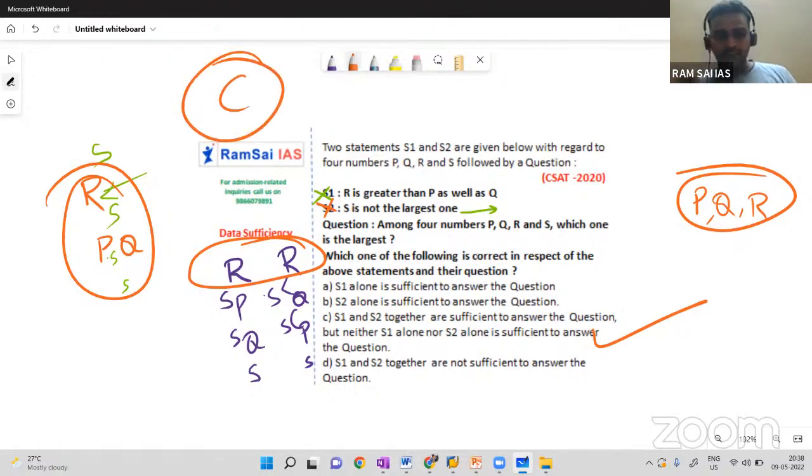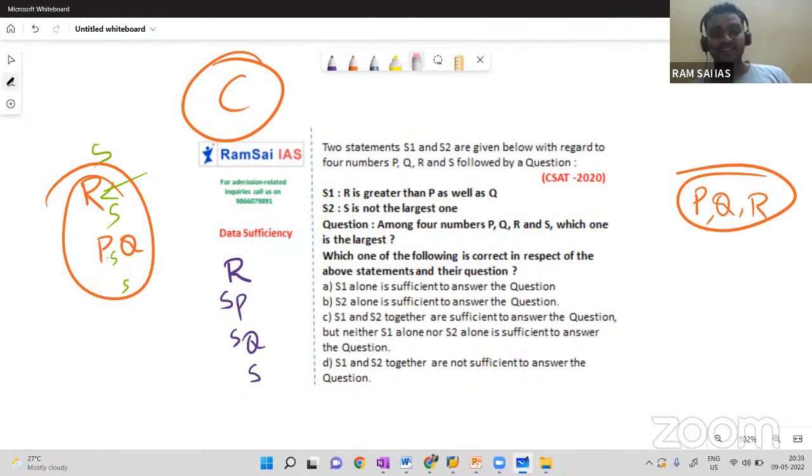Let me modify the question. Among the 4 numbers P, Q, R, S, which one is the smallest? Then we cannot determine whether S is the smallest, or P is the smallest, or Q is the smallest. So now I'm going to erase everything. You try on your own which one is the smallest. The answer will be D for sure, no doubt, but you try on your own, then you will get a clear idea.